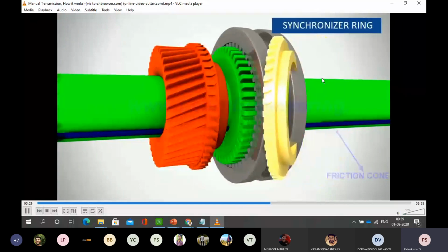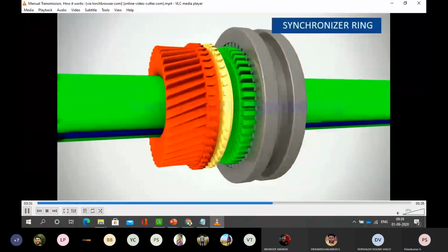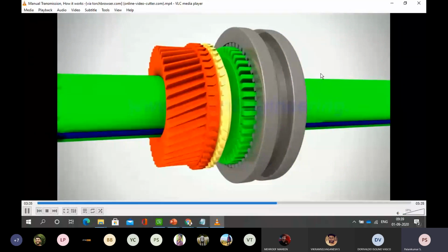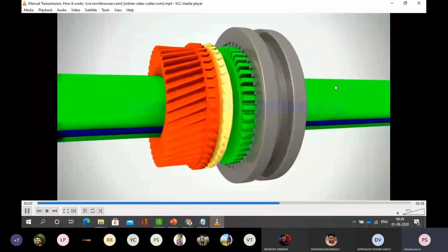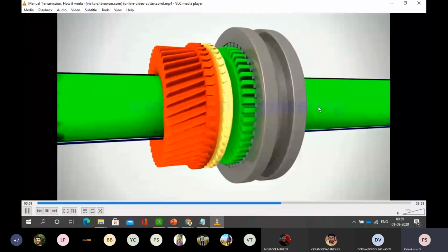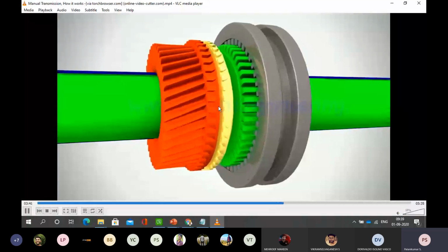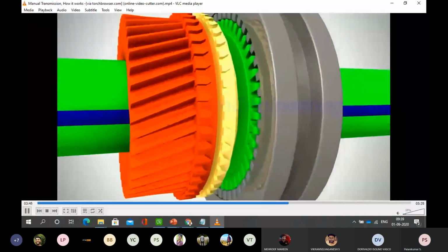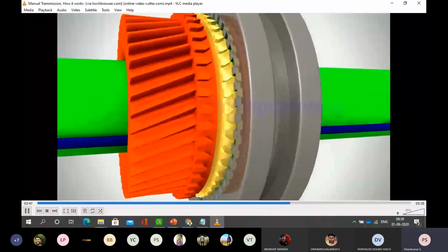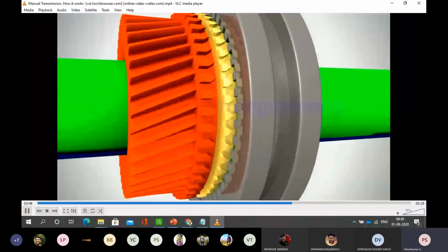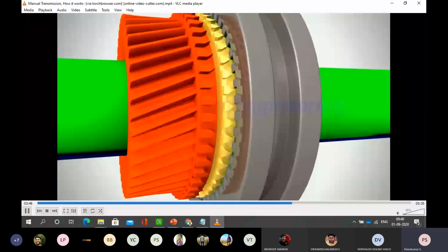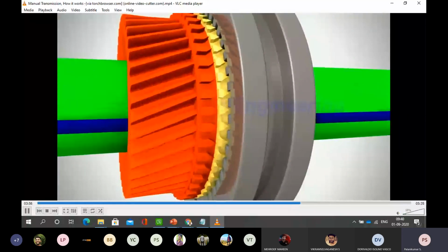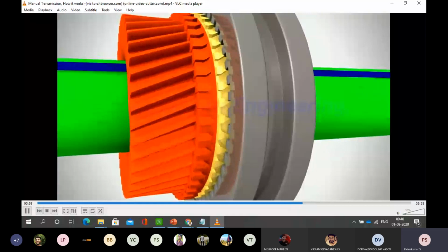Another important second component is the synchronizer ring. This synchronizer ring helps us to synchronize. So whenever I am pressing the clutch and changing the gear, if these arrangements are attached with the gear wheels, I can do a very smooth operation of the gear, that is power transmission. I can use it for two different gears.